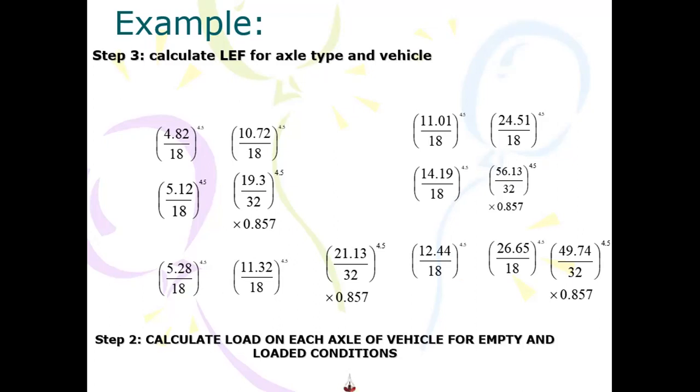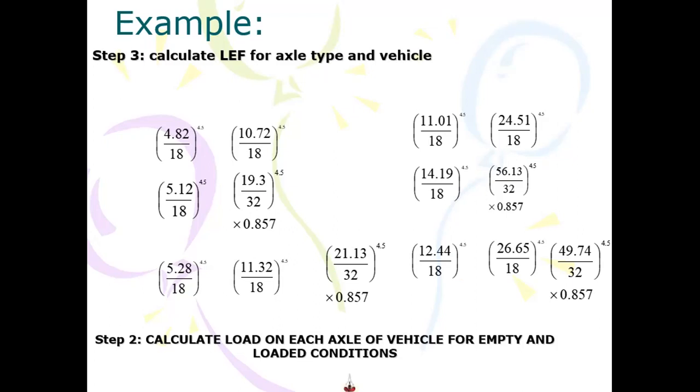Now, this is how you calculate the load equivalence factor if it is a single axle. But as you can see, our second truck's drive axle is a tandem axle. So what we do is divide the tandem axle load by the standard tandem axle load, that is 32 kips, and then raise it to 4.5 and multiply by 0.857, because we have calculated the equivalent tandem axle load. But we are interested in knowing the equivalent single axle load.